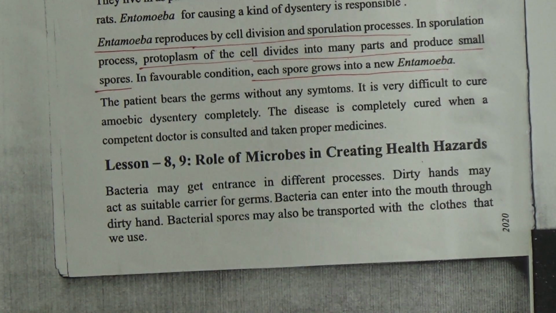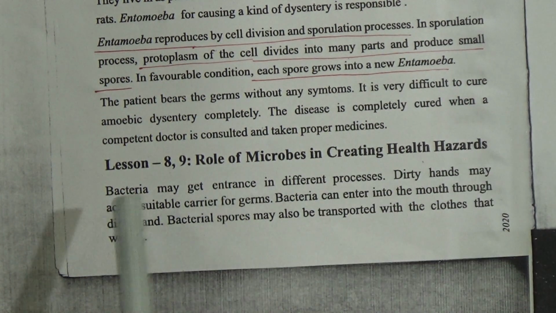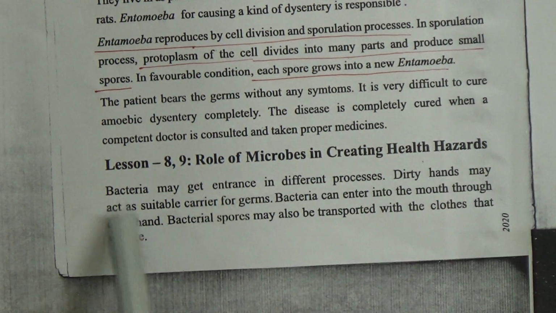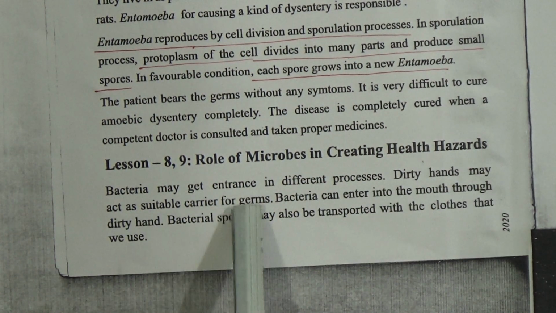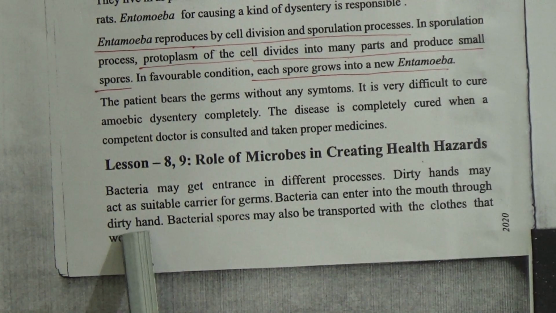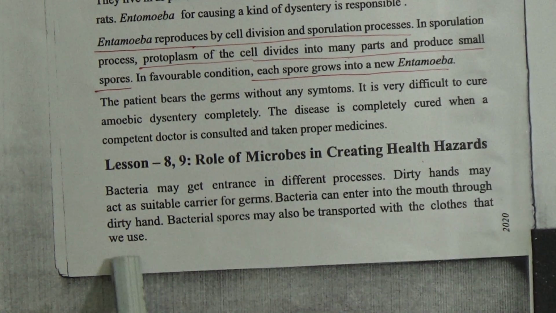Now lesson number 8 and 9, role of microbes in creating health hazards. Bacteria may get entrance in different ways. Dirty hands may act as suitable carriers for germs. Bacteria can enter into the mouth through dirty hands. Bacterial spores may also be transported with the clothes that we use.